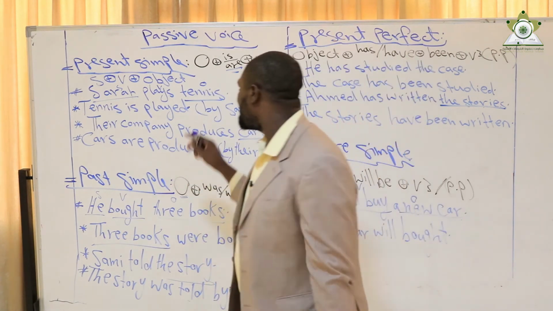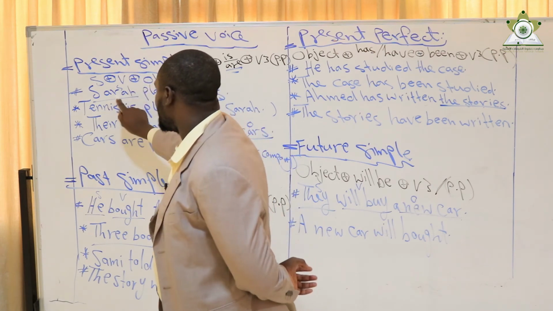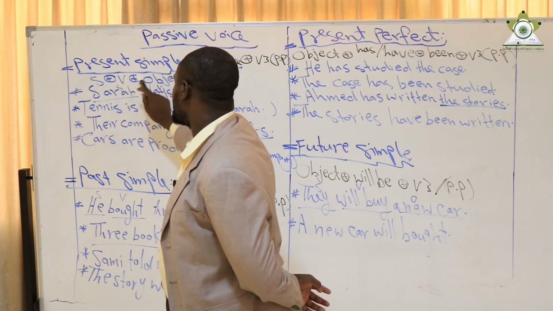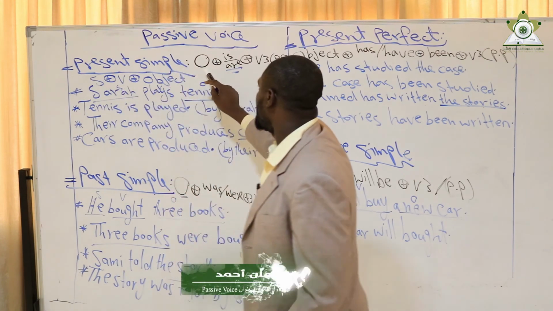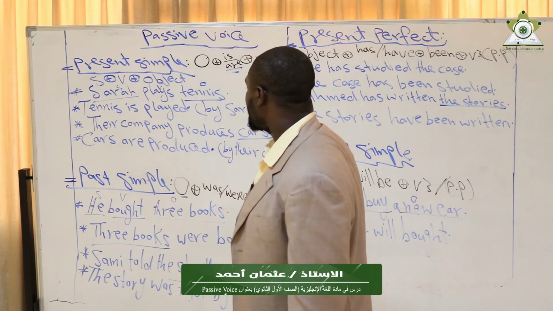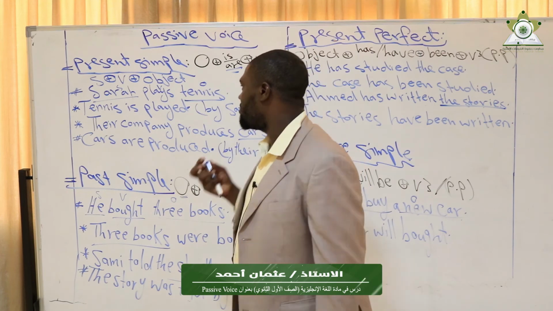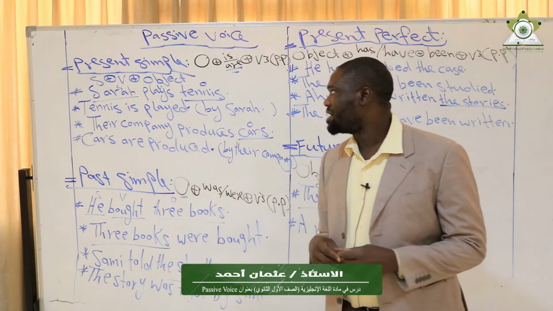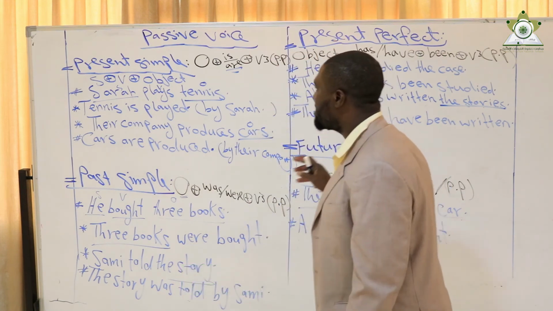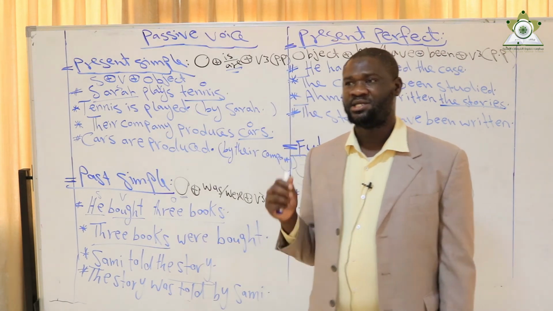Since it was subject, verb, object, it becomes object plus verb 3 or past participle. So in this case, I drop out the subject of the sentence. The subject is not important. When I use the passive voice, the concentration is on the action itself.